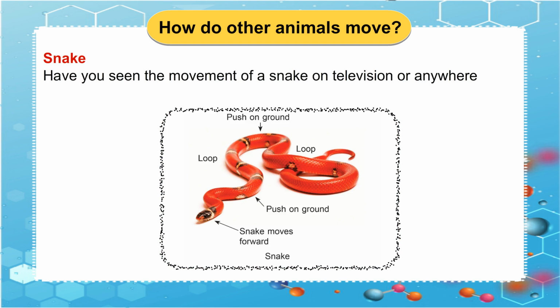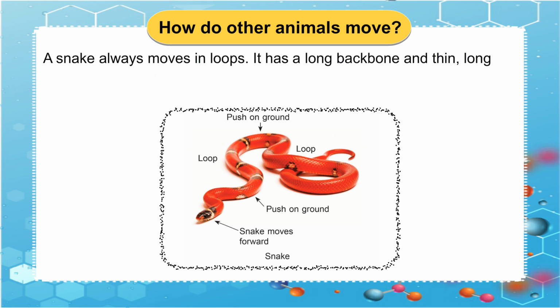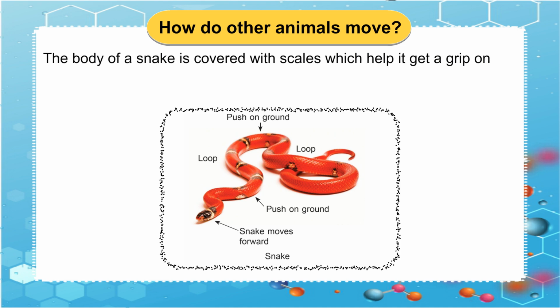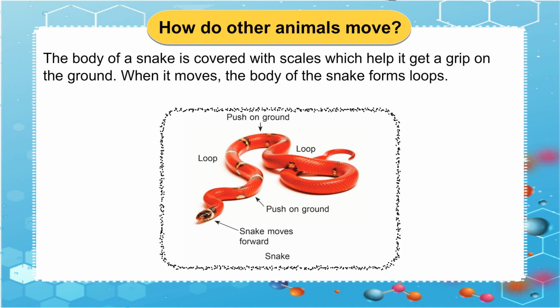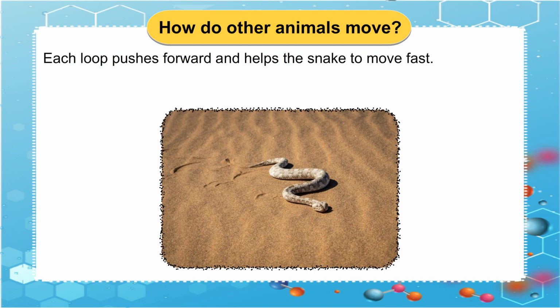Snake. Have you seen the movement of a snake? On television or anywhere else? Does the snake move straight? A snake always moves in loops. It has a long backbone and thin, long muscles connected to each other. The body of a snake is covered with scales which help it get a grip on the ground. When it moves, the body of the snake forms loops. Each loop pushes forward and helps the snake to move fast.